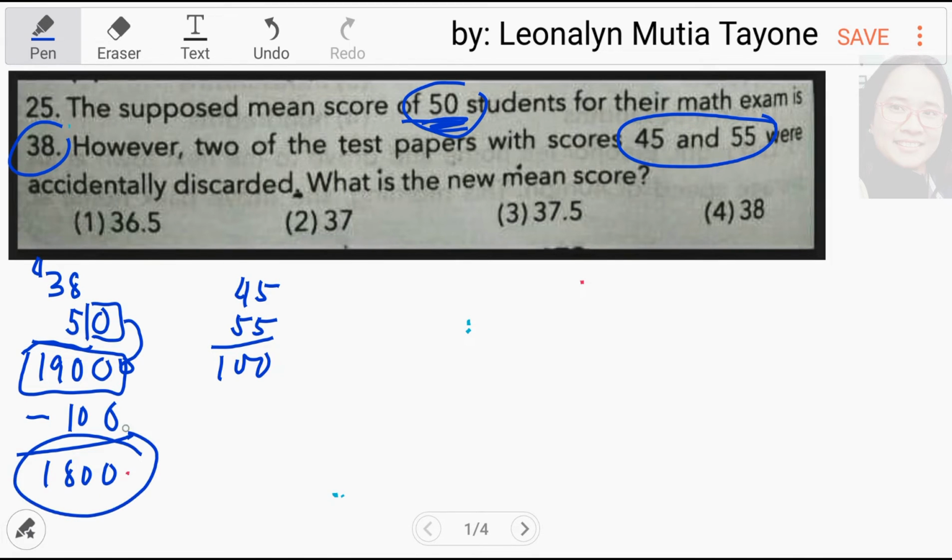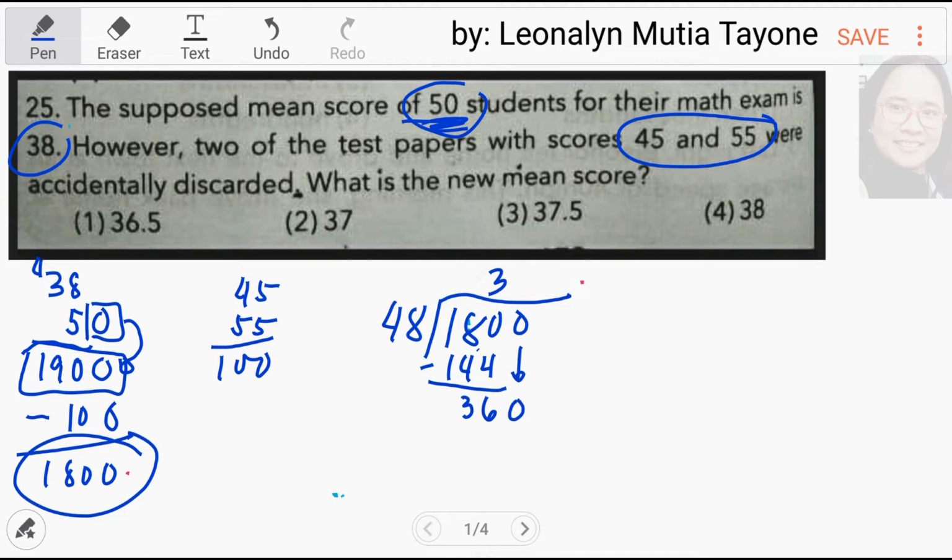So, 1,800 divided by 48. Ilang 48 ba itong 180? 3. 48 times 3, 144. 180 minus 144, that is 36. Bring down mo yung 0. 360 divided by 48, or ilang 48 ba si 360?